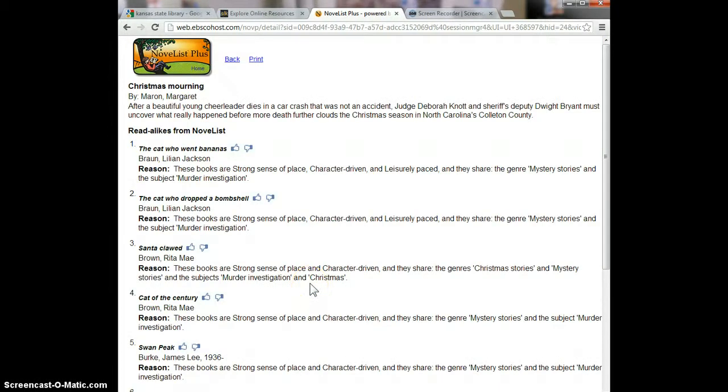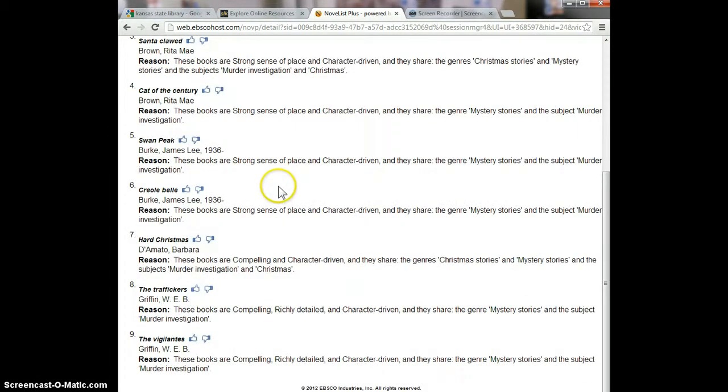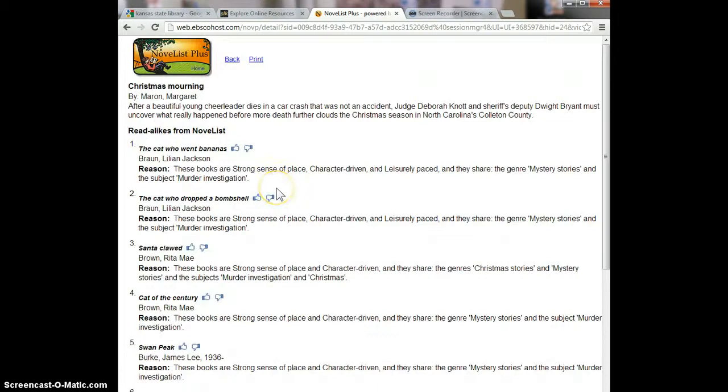The title read-alikes list comes up with 9 titles, and for each of the titles you have the title, the author, and the reason. If you read the reason, you'll see that they are appeal terms, so that the strong sense of place is an appeal term for this book as well.